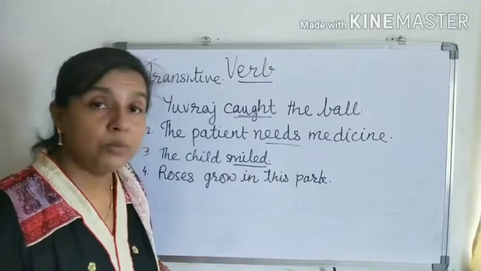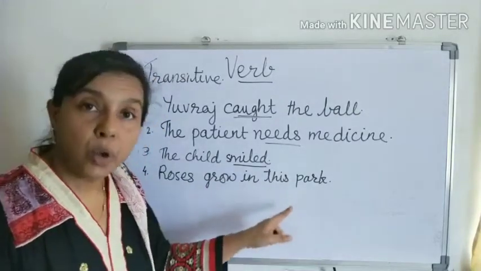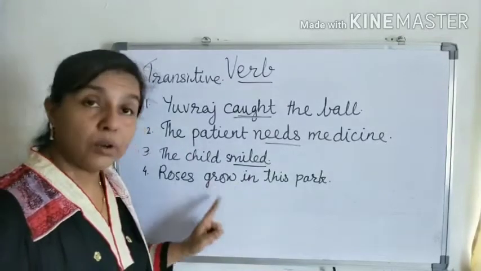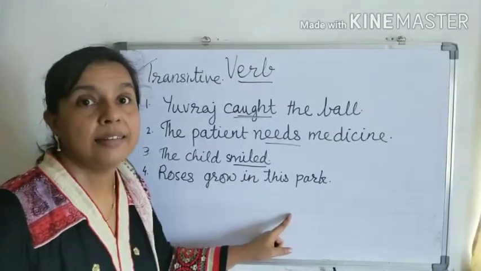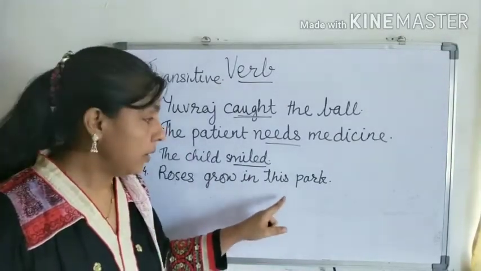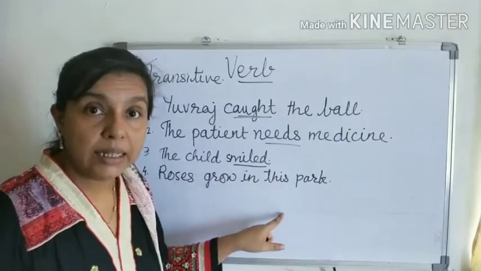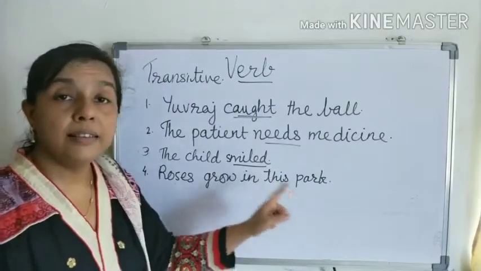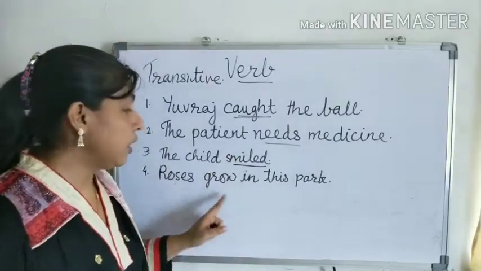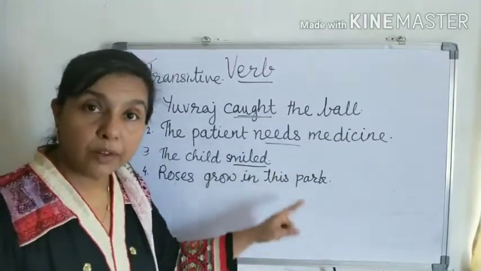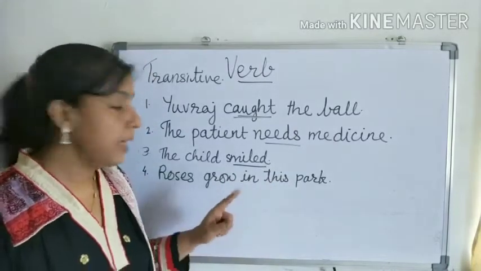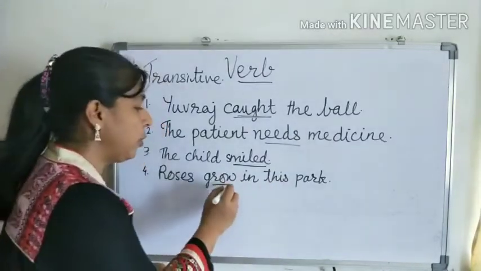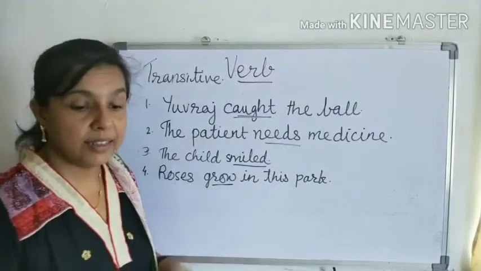There should be an object, but here we are getting no object. What grow? We are not getting an answer. So it is not needed. The object is not needed here, but still the sentence has its own meaning. Yes, the roses grow in this park. Full meaning is there. That's why this grow is also an intransitive verb.